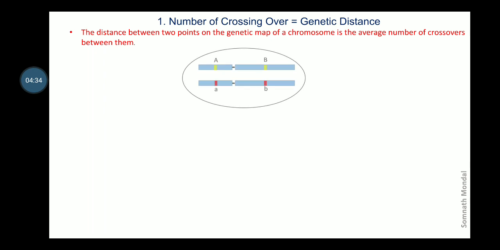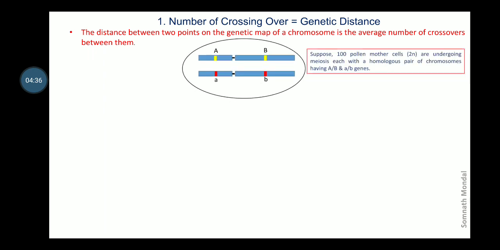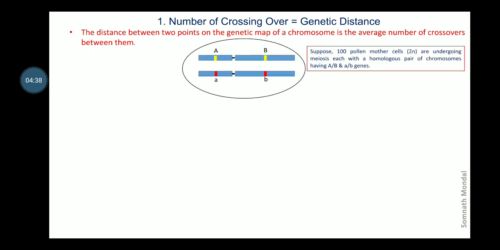Now suppose one pollen mother cell contains the genotype capital A, capital B, small a, small b. Now capital A and capital B on one homolog and small a and small b on the other homolog. Suppose 100 such pollen mother cells are undergoing meiosis to form pollen. Now, what are the different types of combinations we can expect?